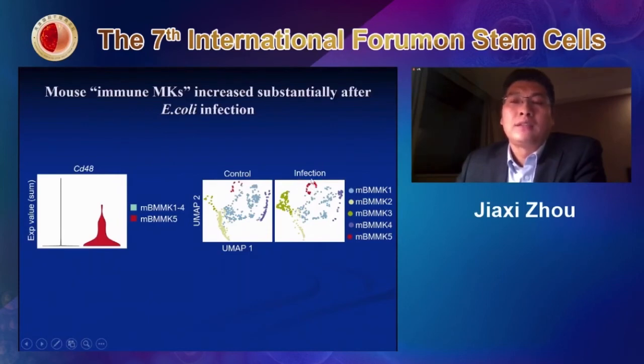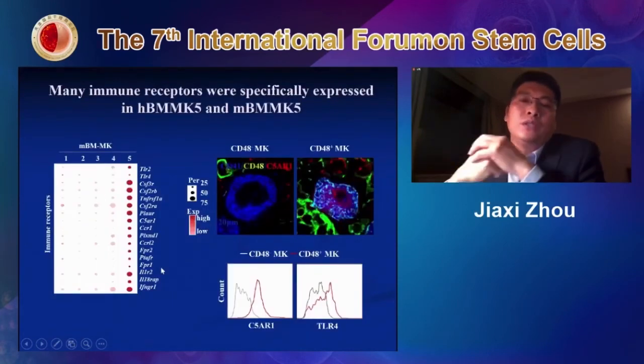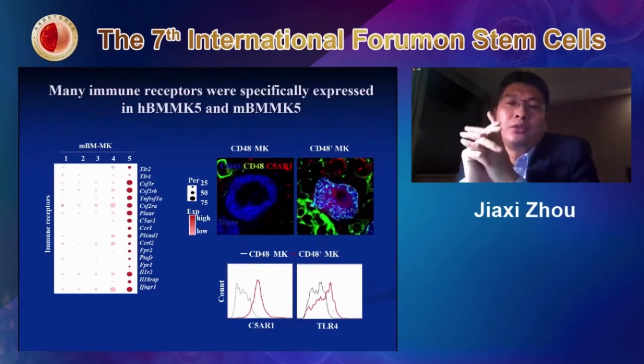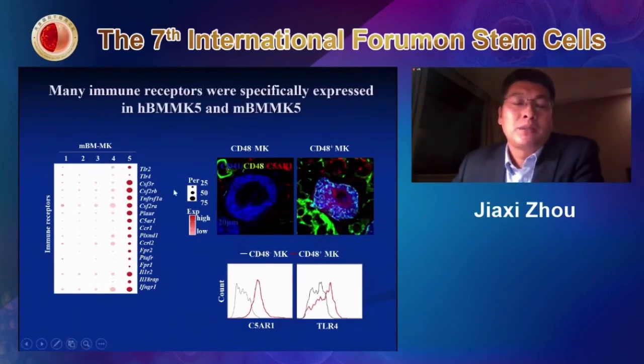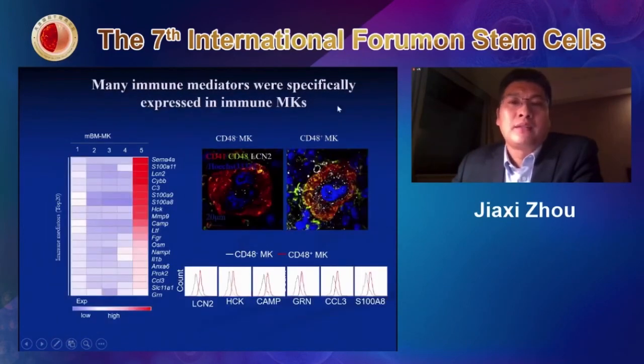So we kept thinking about what they are doing, and we looked at their expression profile, and we found that this MK5 has a lot of immune receptors, very specifically. You can see here the toll-like receptor and also other receptors. So we have confirmed the expression with immunostaining and also flow cytometry assay. We also looked at the immune mediators of this MK subpopulation. We found a lot of interesting immune mediators highly enriched in this MK5, but not in other cell populations. We also confirmed the expression by immunostaining and flow cytometry.